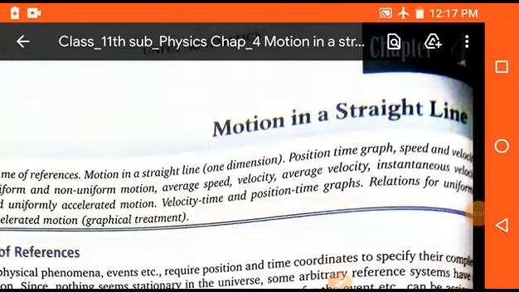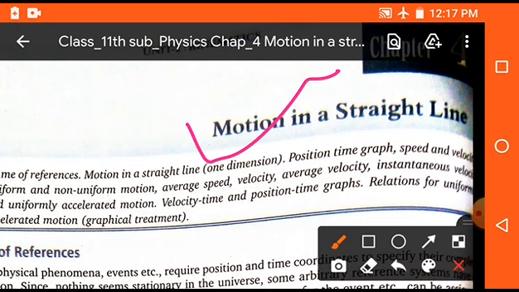In this session, we will study chapter number 4 of class 11th, and the name of the chapter is motion in a straight line. So students, this is an important chapter for numericals and for derivations also, and this chapter is related to mechanics. It is a branch of physics. So this is an important chapter.